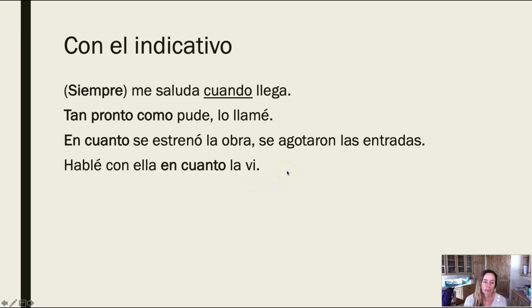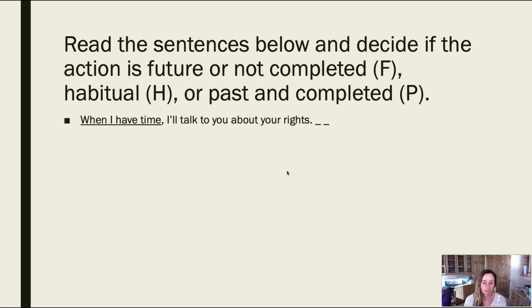Indicative, you're going to always see words like siempre, so something that's habitual. Siempre me saluda cuando llega. No subjunctive there, all in the present indicative. And then the last three are examples in the past tense. So tan pronto como pude, te llamé. En cuanto se estrenó la obra, se agotaron las entradas. And then hablé con ella en cuanto la vi. All completed actions in the past tense, so no need for the subjunctive there.